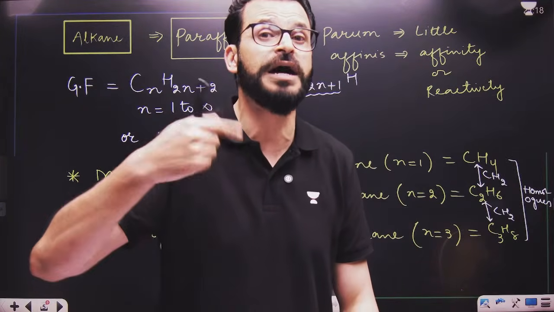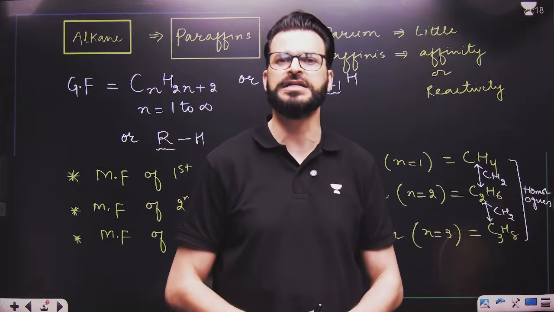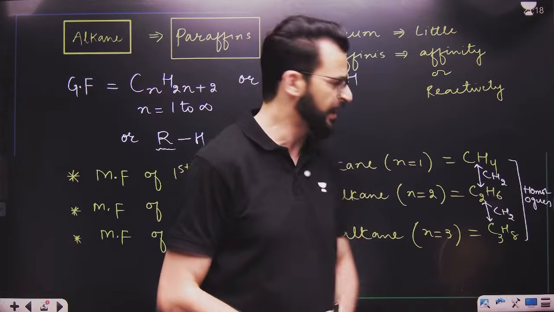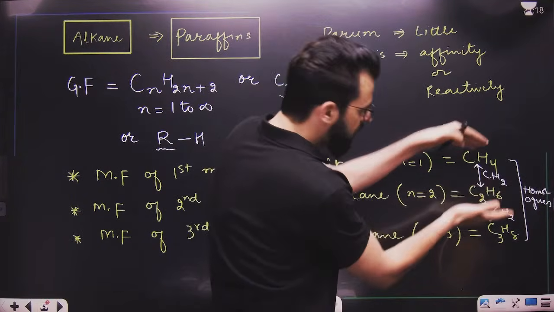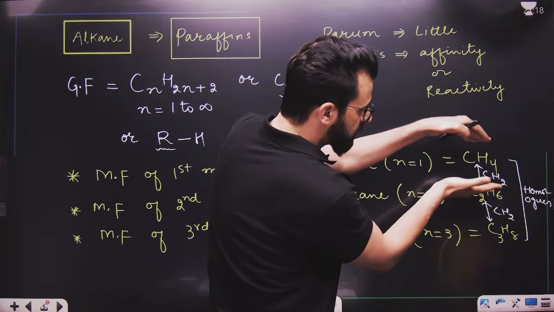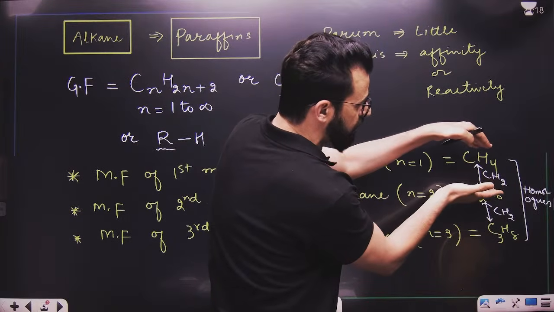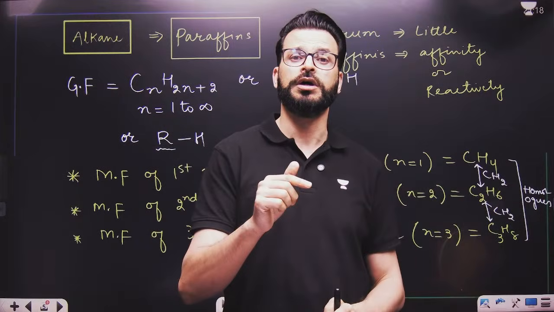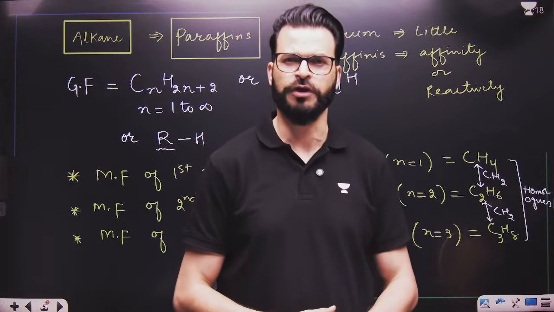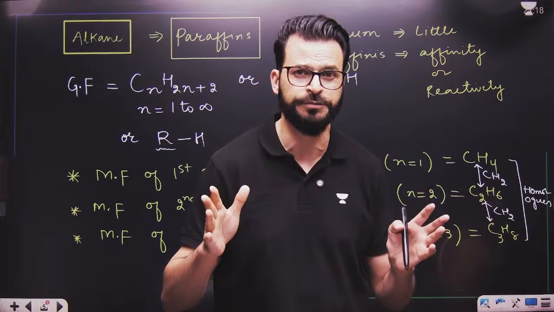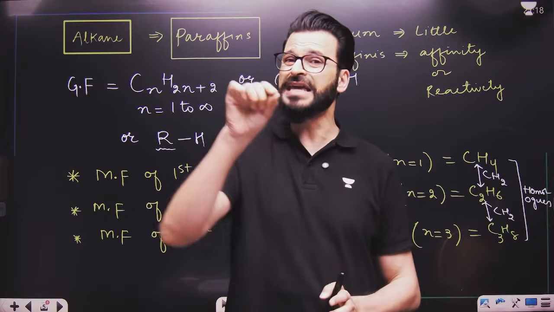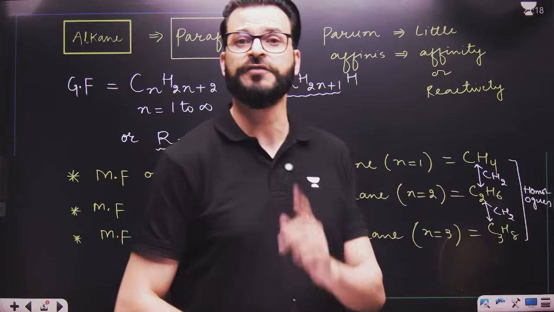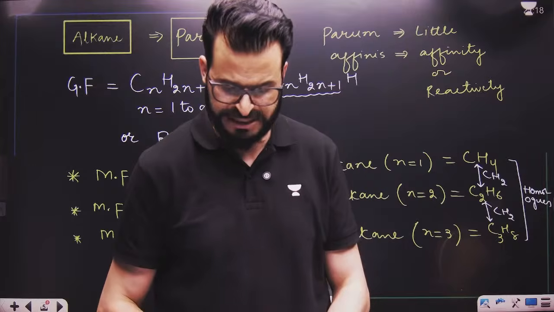If molecular mass is different, that means their physical properties will be different. But these two differ by CH2. That means the increase in molecular mass between two successive homologs is regular. That's why they show regular gradation in physical properties. Is this point clear to you? But as they have the same functional group, their chemical properties will be the same.